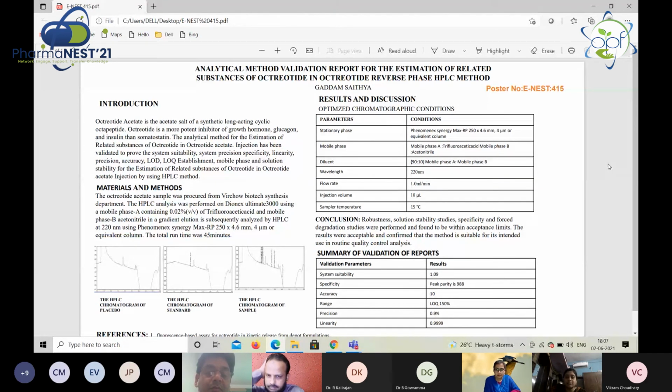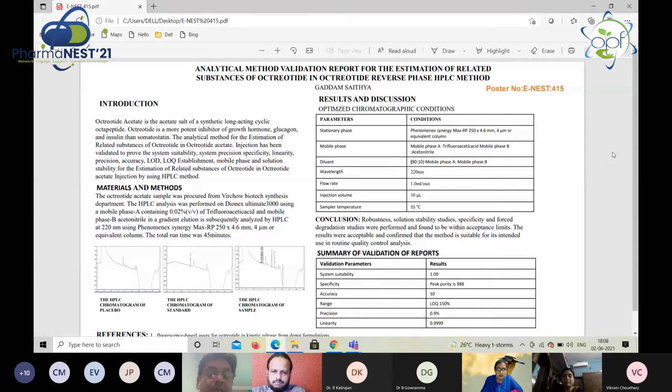It is analyzed by HPLC at 220 nanometers using a Phenomenex Synergi Max-RP 250 x 4.6 mm, 4 micrometer column or equivalent column. And these are the results and discussion.